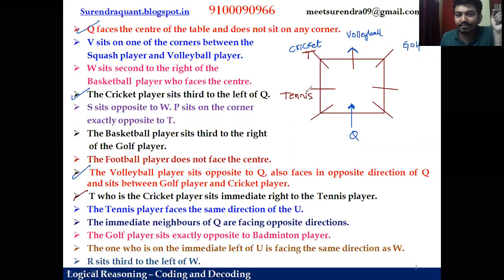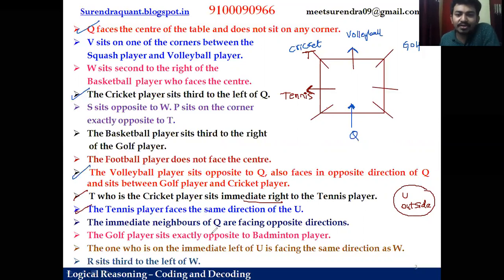And to fix the direction of tennis, if the tennis player is facing center, T becomes immediate left. But the clue says immediate right. So that means the person who is playing tennis is facing outside. So this is done. The tennis player faces the same direction as that of U. So we know that the tennis person is facing outside, which means U is also facing outside. So this is the information that you need to analyze. So this clue is done.